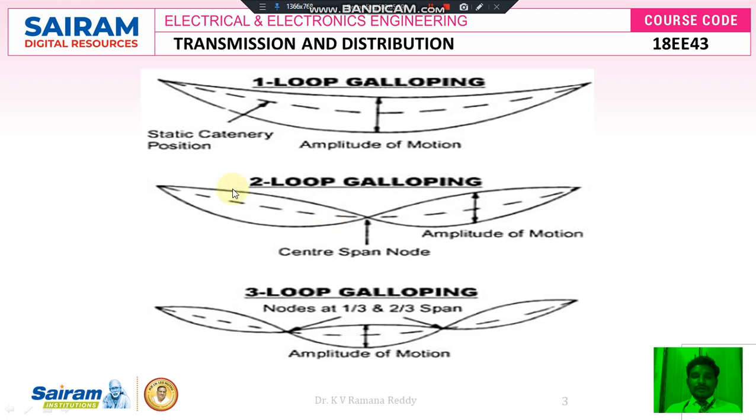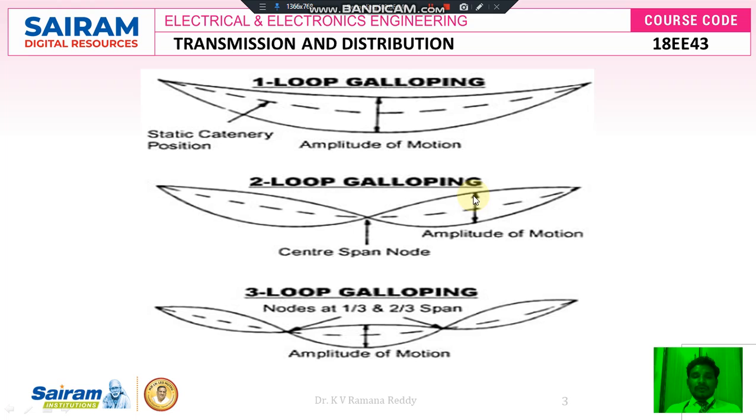Because of that high wind velocity which hits the surface area of the conductor in the horizontal plane, definitely the conductors will move extremely to the left hand side and extremely to the right hand side. At the center there exists a span node. If we want to remove this span node, definitely the conductors have to be ripped off from the pin insulators or disc type insulators, and again we have to reconstruct it.